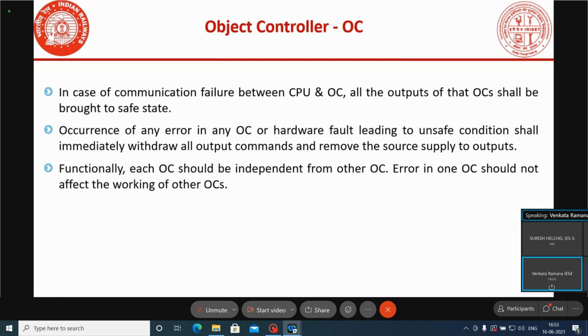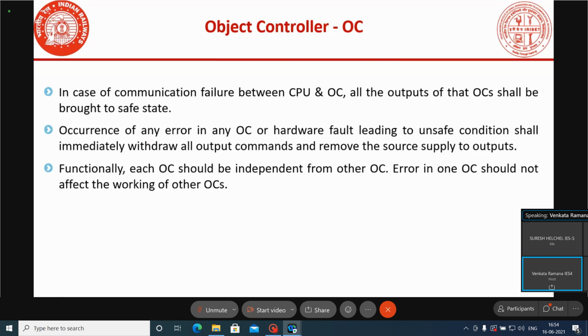In case of communication failure between the CPU and OC, all the outputs of that OC shall be brought to the safe state. And if there is any fault in that particular OC, all the outputs of that OC will be withdrawn.